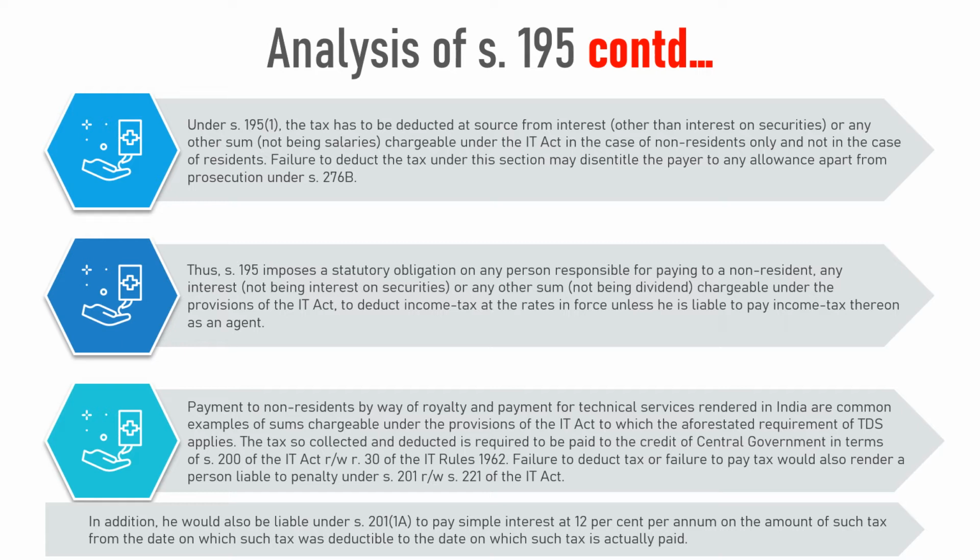In addition, he would also be liable under section 201 subsection 1A to pay simple interest at 12% per annum on the amount of such tax from the date on which such tax was deductible to the date on which such tax is actually paid.